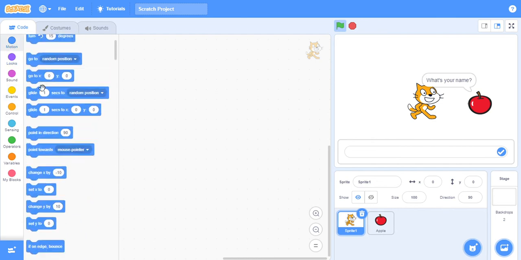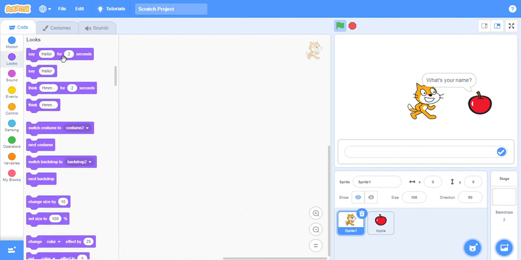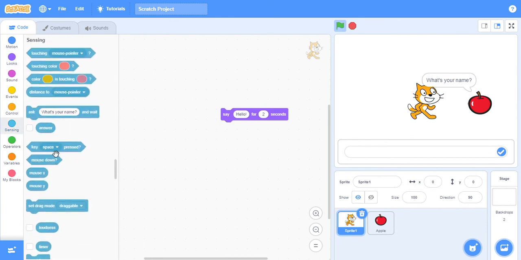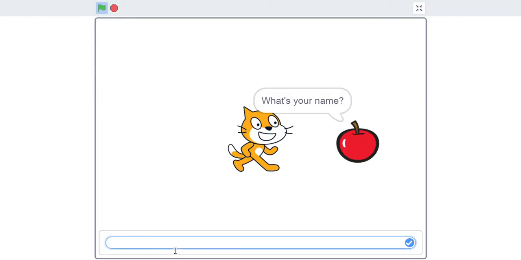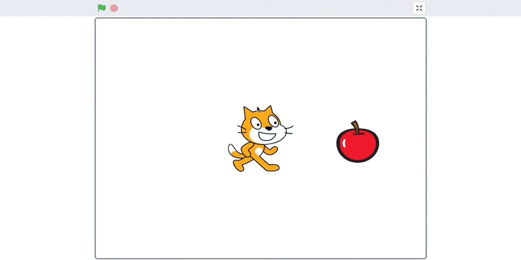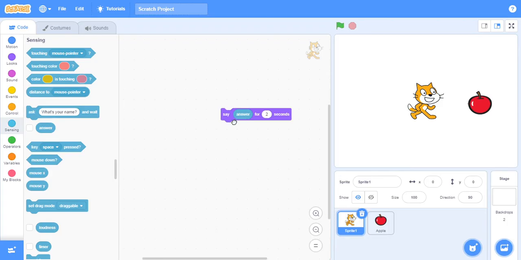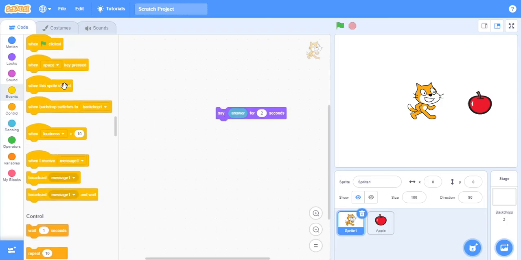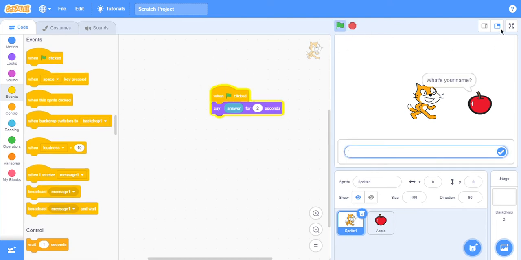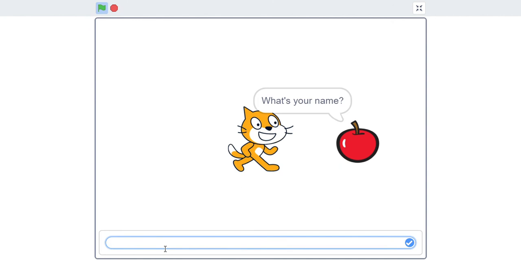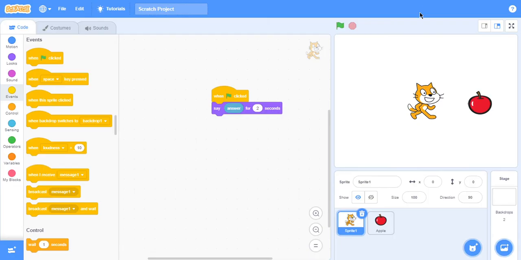And when it's saying that, we're gonna have to bring out looks. We take that out, we go to sensing, and we bring out answer, because it's the answer for this thing. So now if we write it, I'm just gonna write Bob for example, click the tick, and then he will say it, but it won't work. To make it work, you have to make the green flag click, and it will say what's your Bob. You want to write Bob.